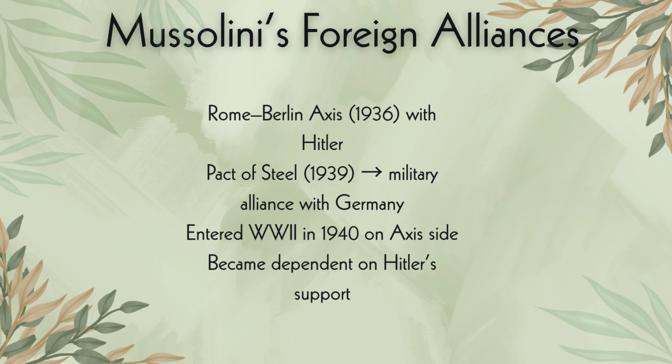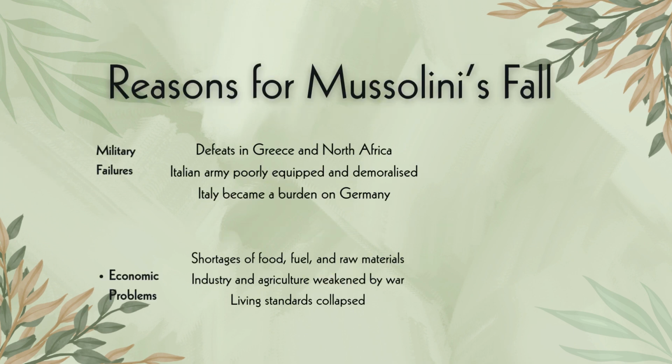So we see that Mussolini had alliances with Hitler mostly, and there was a close relationship between Italy and Germany at this point in time. However, Mussolini did not go that far. He was unfortunately defeated.